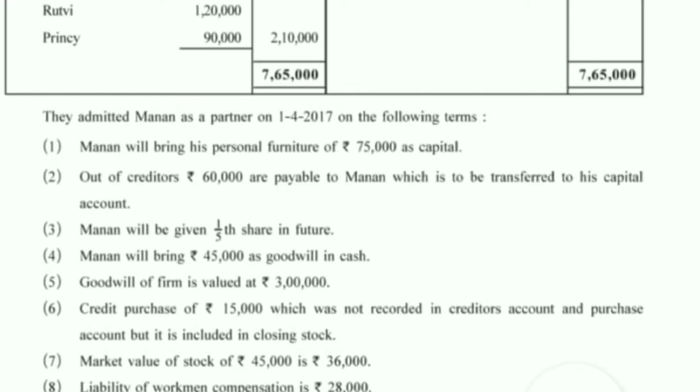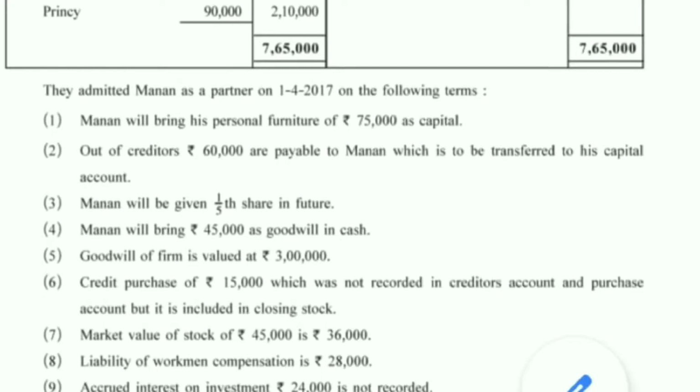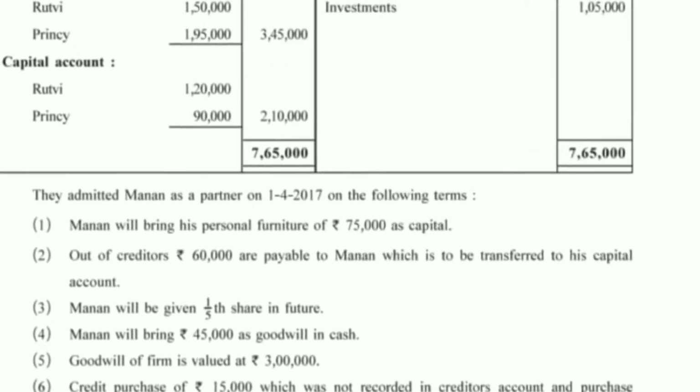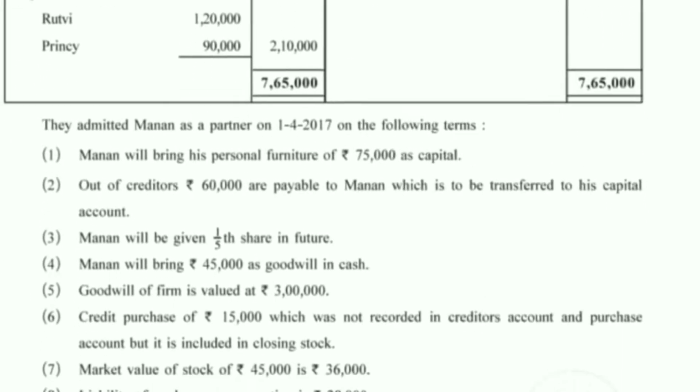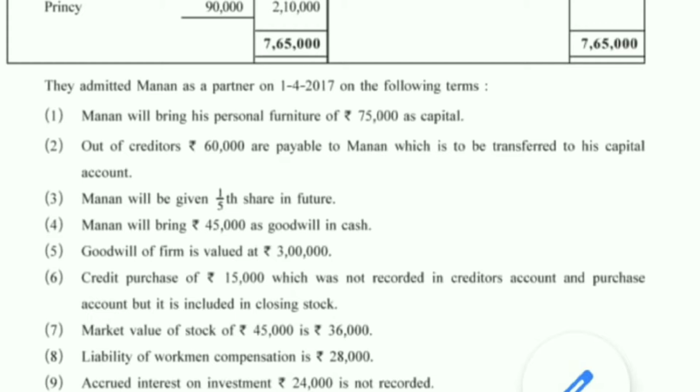So the effect will be that the creditors will decrease. On the liability side, from creditors of rupees 1,20,000 we will minus 60,000. As you can see, the creditors is given as 120. From this we will minus 60,000, and that 60,000 will become the capital. So on the partners capital account credit side, we will write down as by creditors and put the amount of 60,000 in the column of Manan. Manan will be given 1/5 share in future profit.